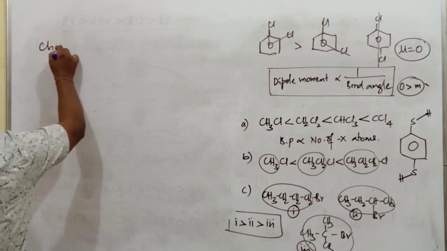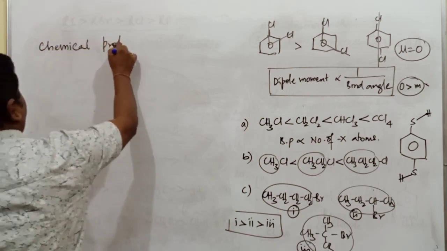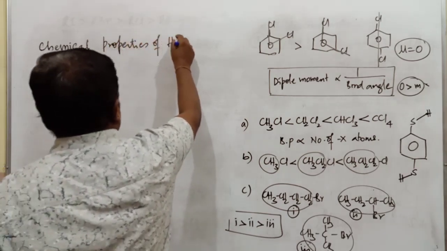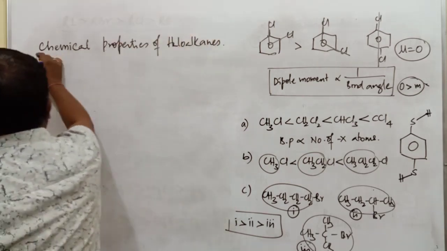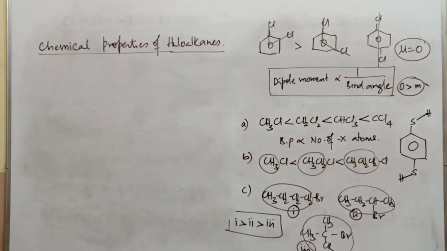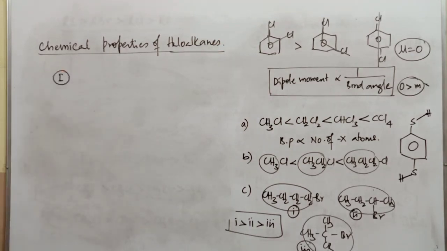In chemical properties of haloalkanes, first we will complete haloalkanes, later on we will go with haloarenes. All the chemical properties are classified into three different types.